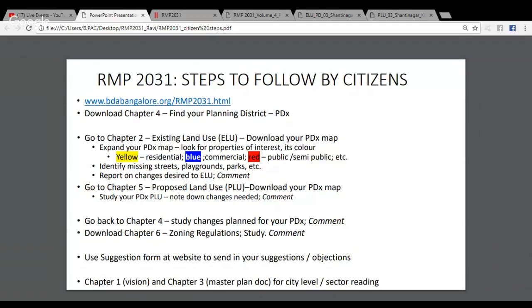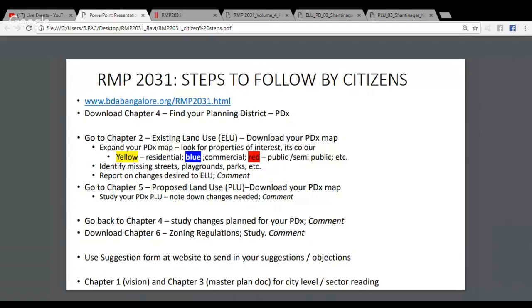There's another very interesting thing that BPAC and Citizen Matters have lined up. There is an open data city project. There's something called Uru, and you will have Nikhil come up one of these days and talk to you about how they have taken the master plan data and repurposed it in maps where you can see side by side what the master plan is going to do to your existing area. These are individual citizens who have taken the trouble of taking the fairly difficult to use BDA data and trying to make it into a more customer friendly version that actually makes sense for citizens.